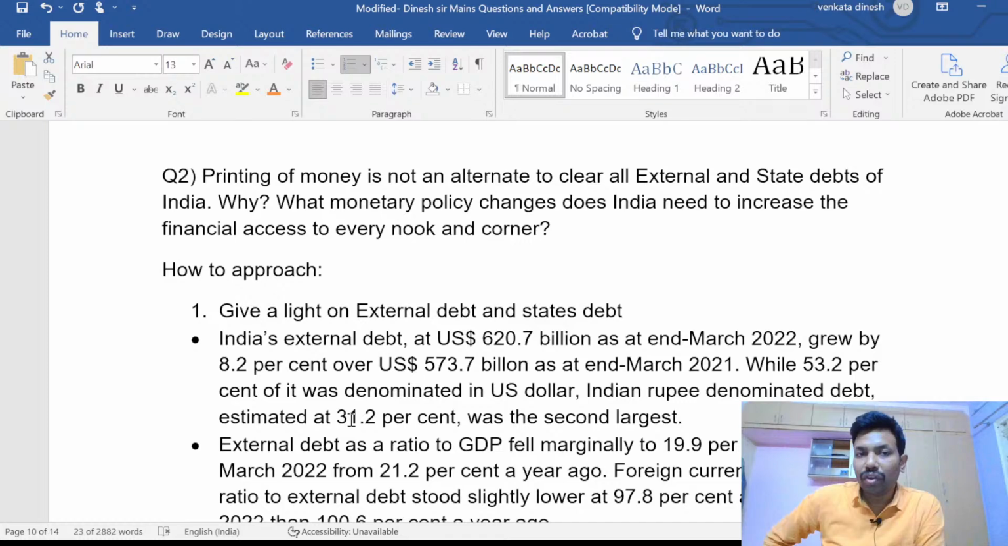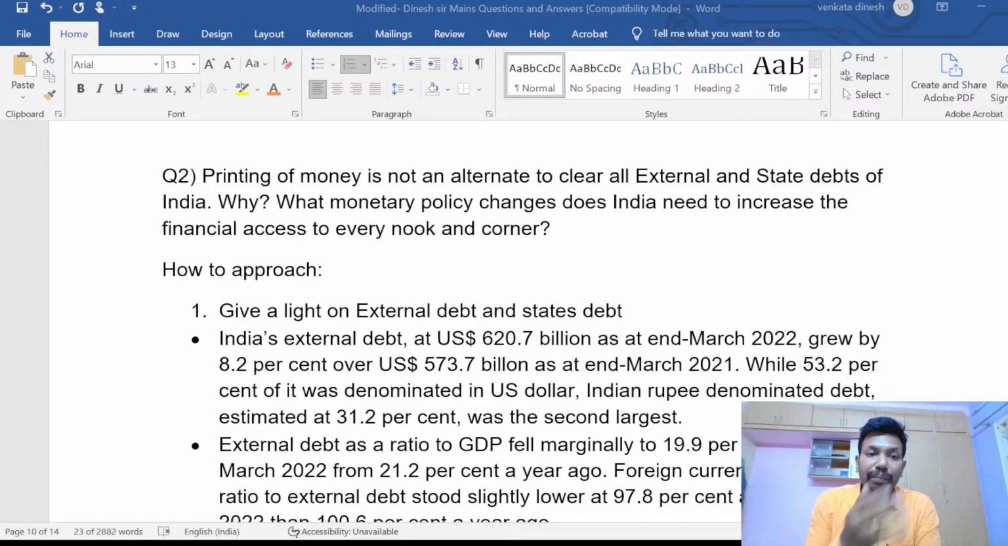What monetary policy changes does India need to increase the financial access to every nook and corner? That is the other half of the question. So you have to substantiate what happens if we print money. You may say that India has a huge amount of debt. Do you accept that India has debt? Yes or no? Do you think India is debt free? India has a huge amount of debt, right?